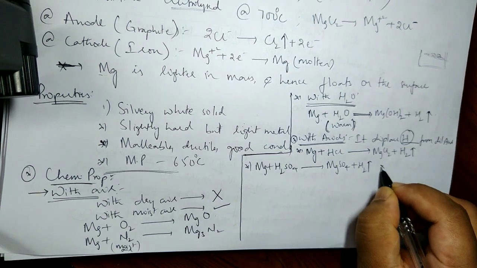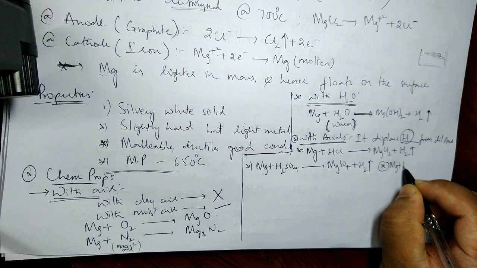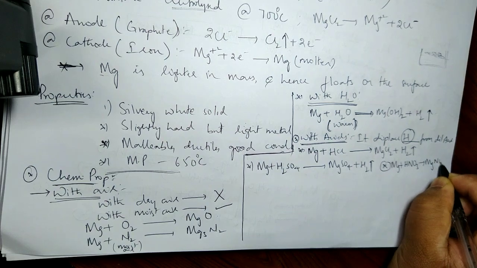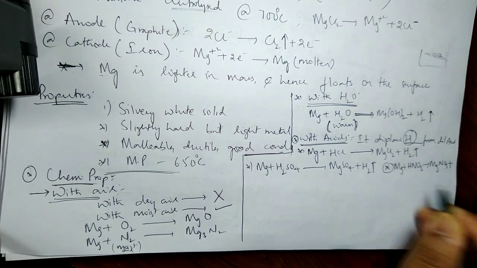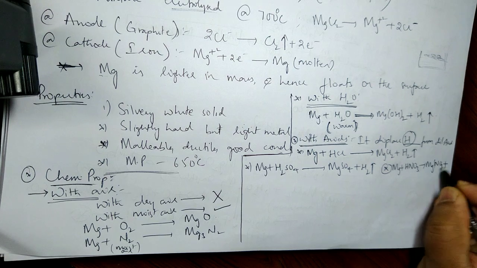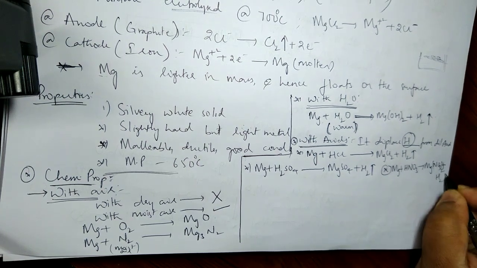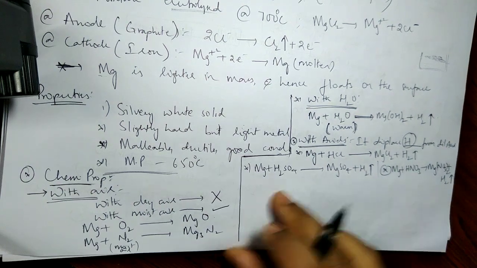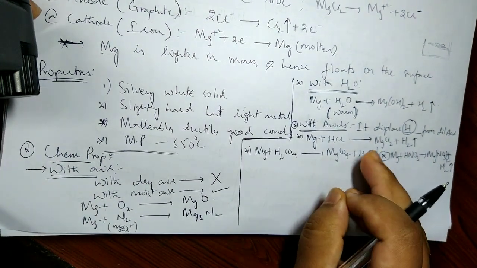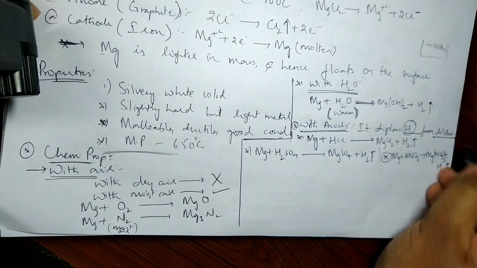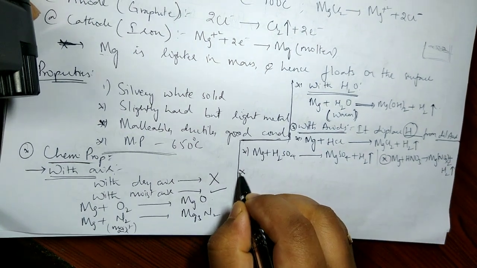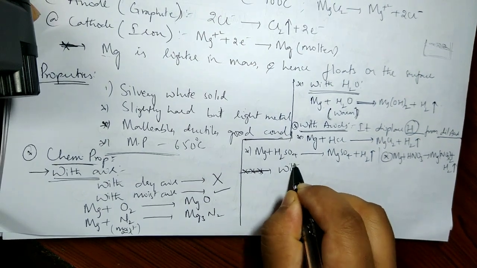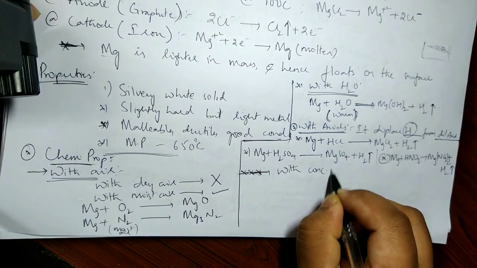Okay, and with nitric acid also, HNO3, magnesium nitrate plus H2 gas. Okay, so that's what happens with acids. It's very simple, nothing big. But this generally is with dilute acids. This is the important point with acids: with concentrated acids it is different.